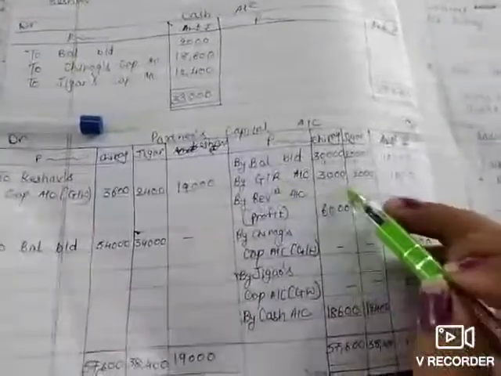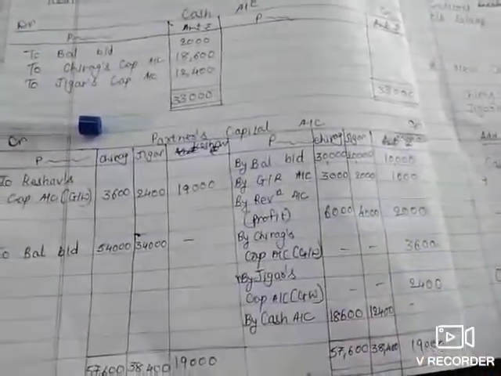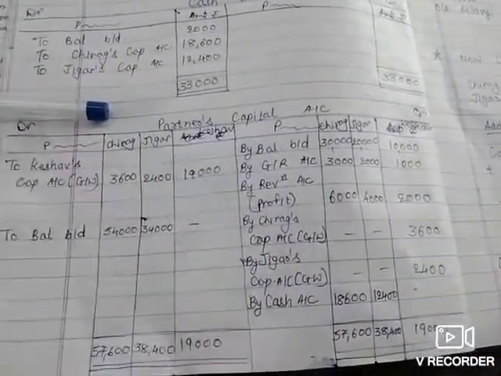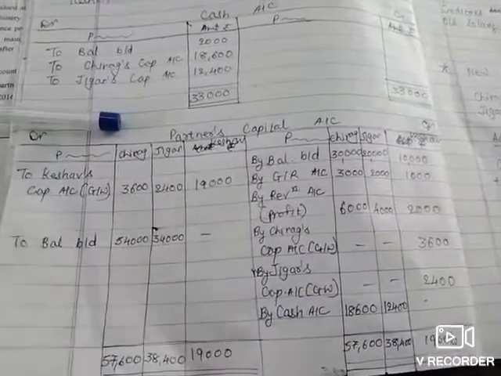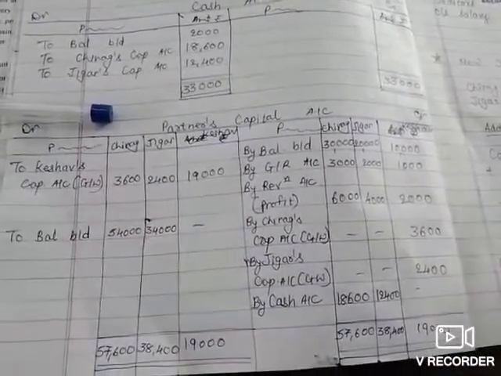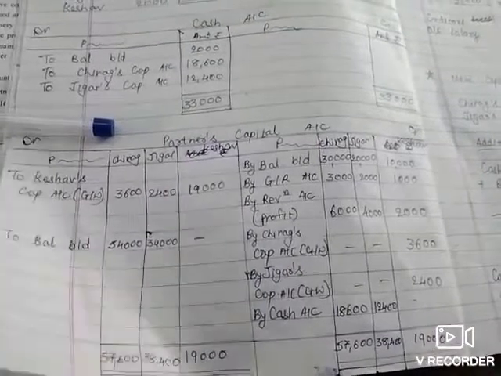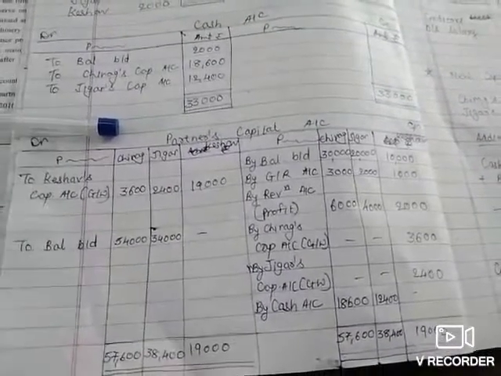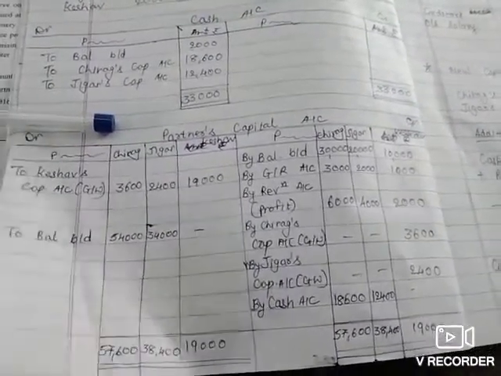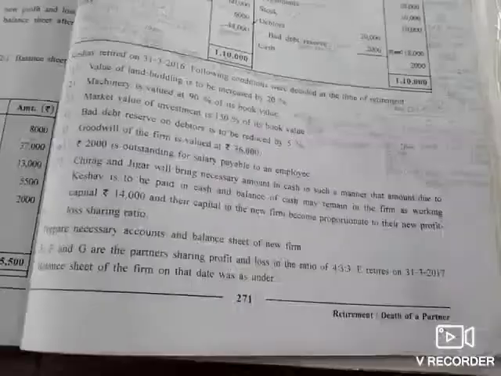Then we distribute the general reserve 3:1 in the old ratio between all partners. Whenever accumulated reserves and profits are to be distributed at the time of retirement, they are distributed between all partners in their old ratio.